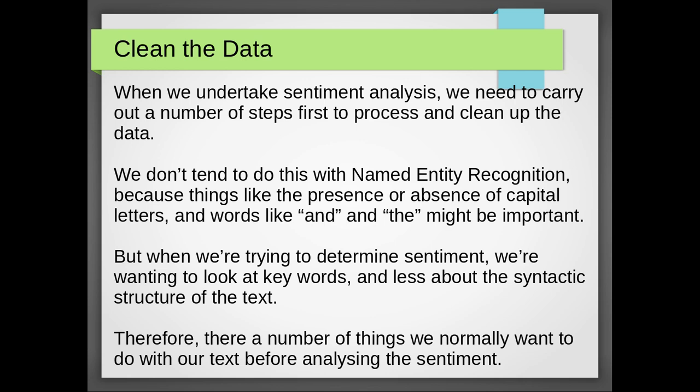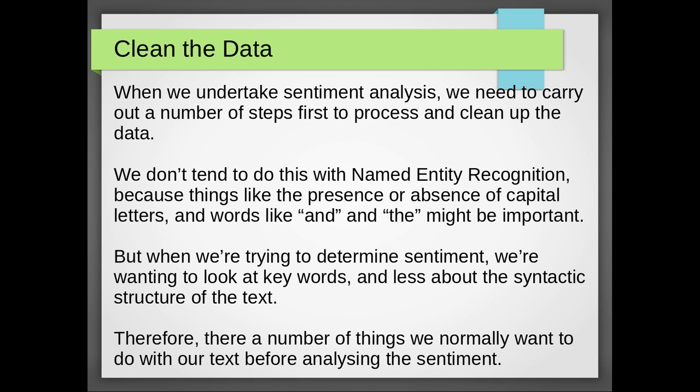Now, we don't tend to clean up data when we're doing named entity recognition, and that's because things like the presence or absence of a capital letter, words like and, the, which we tend to want to clear away when we're doing sentiment analysis, they actually might be quite important for named entity recognition because we're looking at syntactic structures.